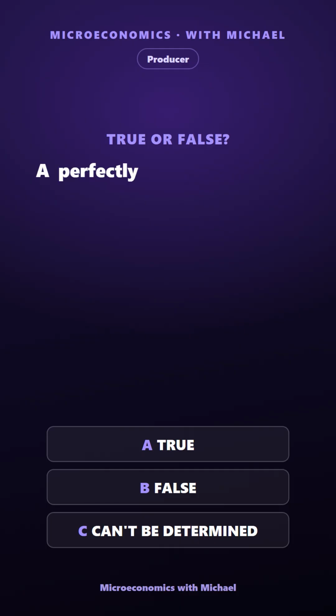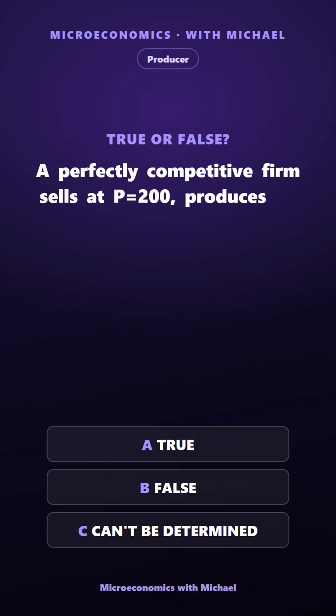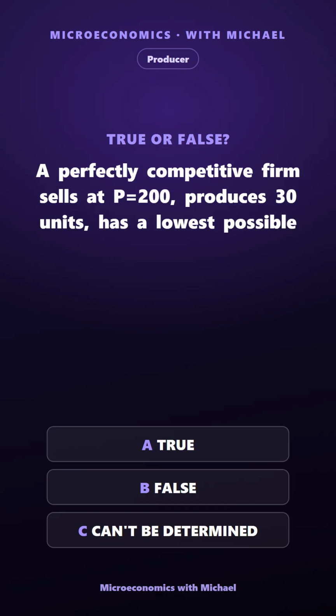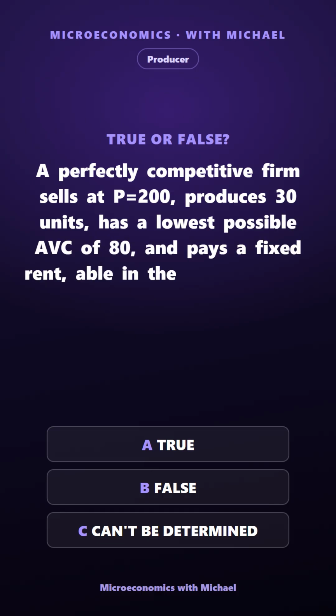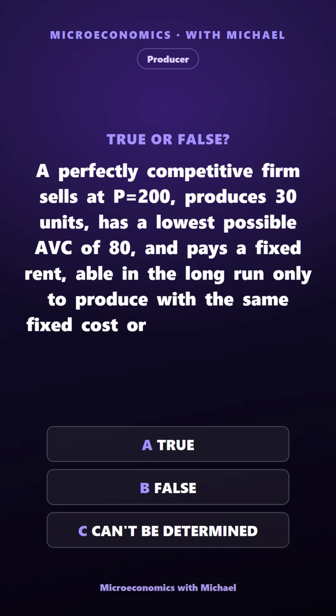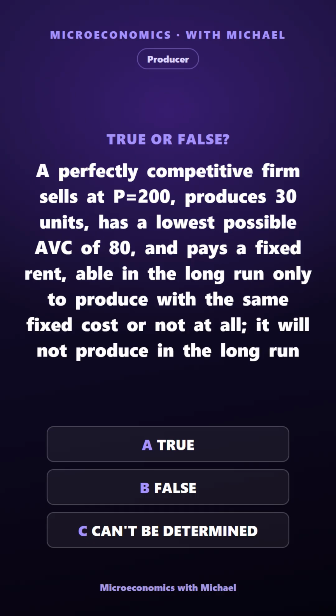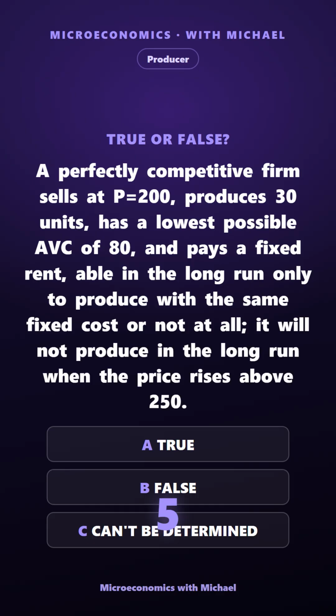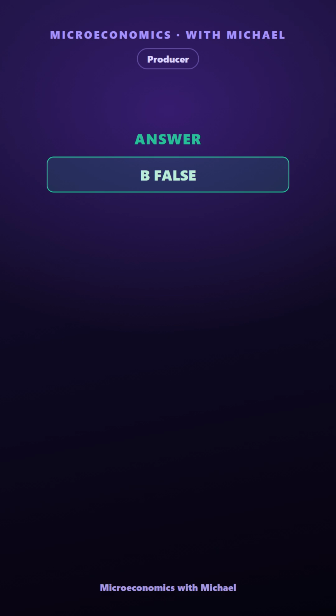A perfectly competitive firm sells at P equals 200, produces 30 units, has a lowest possible AVC of 80, and pays a fixed rent, able in the long run only to produce with the same fixed cost or not at all. It will not produce in the long run when the price rises above 250. True, false, or can't be determined. The answer is false. Incorrect.